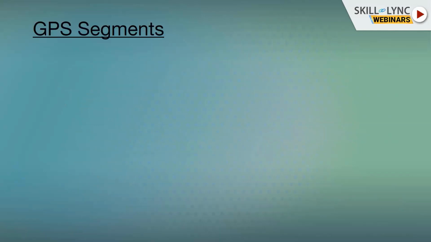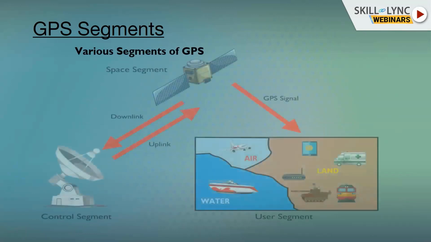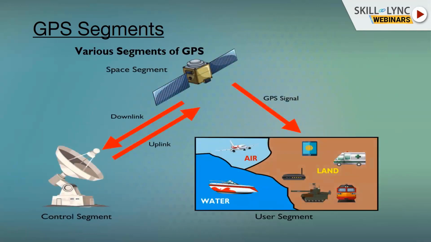Now, as I already mentioned, GPS is the most common and most popular one. So I will give you a basic idea about GPS. There are 3 different segments in GPS: the space segment, the control segment, and the user segment. All the civilians using GPS fall in the user segment because we are using the service as a user. We only communicate with the space segment. We are not in communication with the control segment.